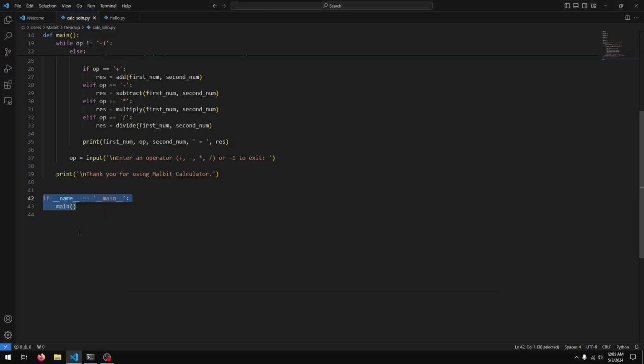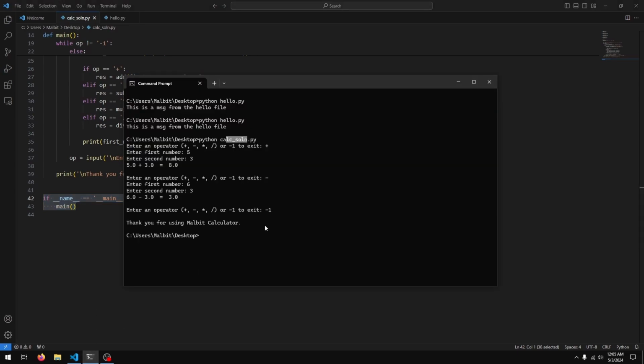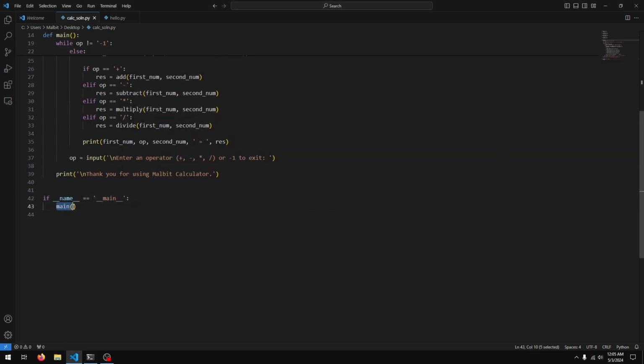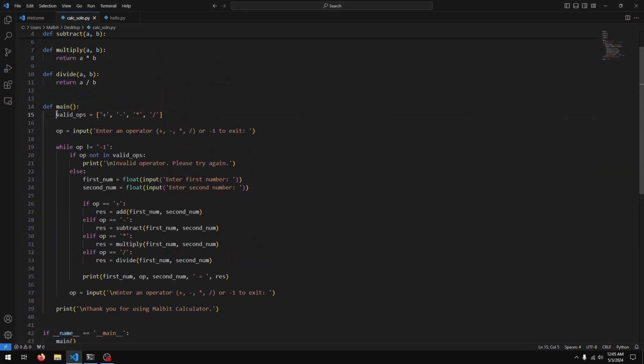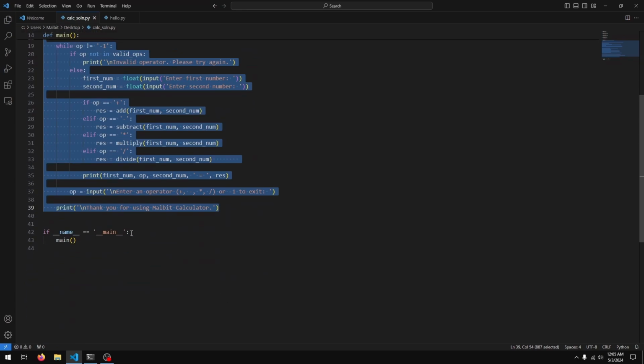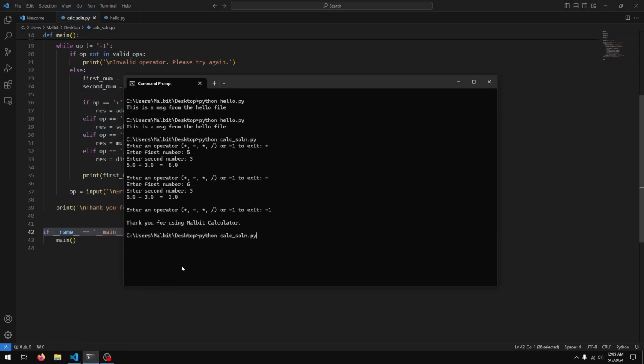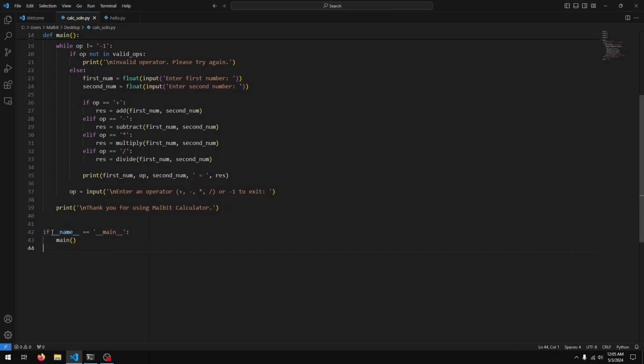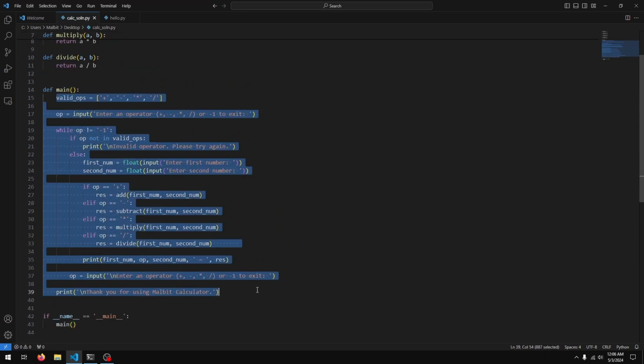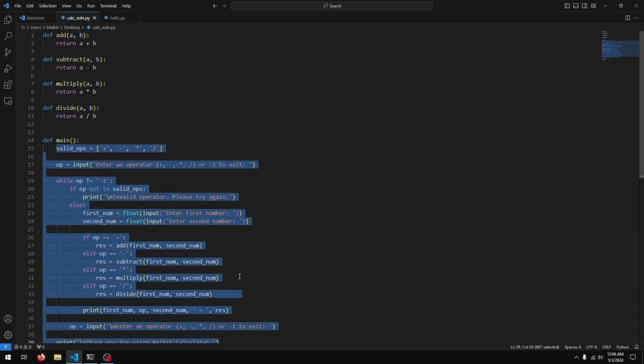This line just checks to see if this is the file that's been executed, right? So it's essentially checking if we are running Python with the calc_soln file. If we are, then it's running the main function, which is what runs our calculator. But if we are not running calc_soln directly, then this condition is false and the main function is not executed, which is why we don't get the calculator.